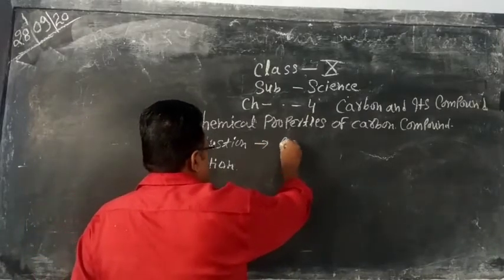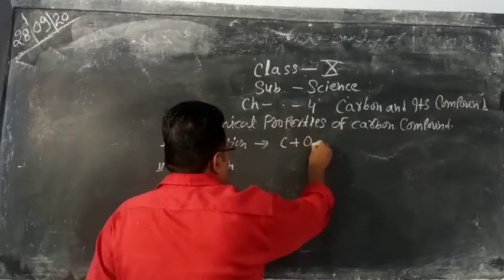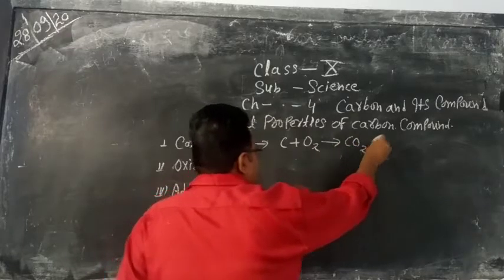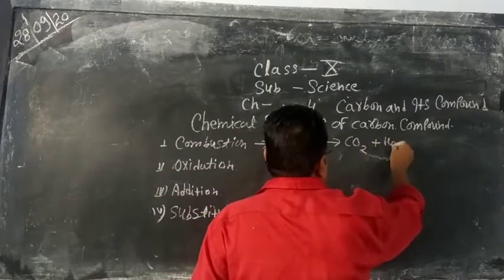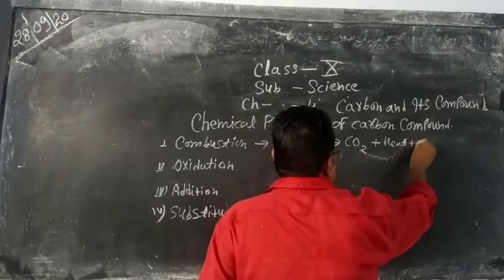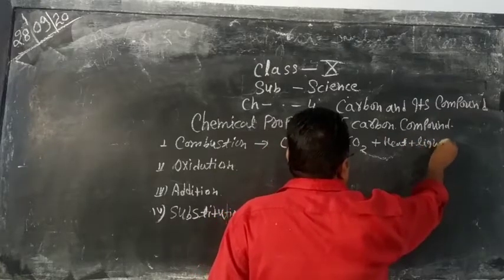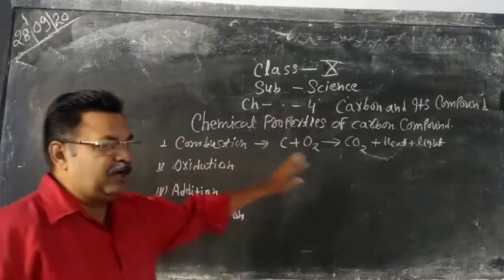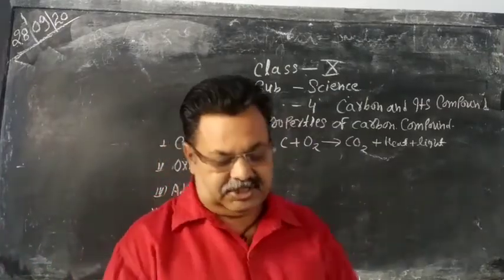First reaction is carbon plus oxygen gives carbon dioxide, and heat and light are produced in this reaction. So this is an example of a combustion reaction.